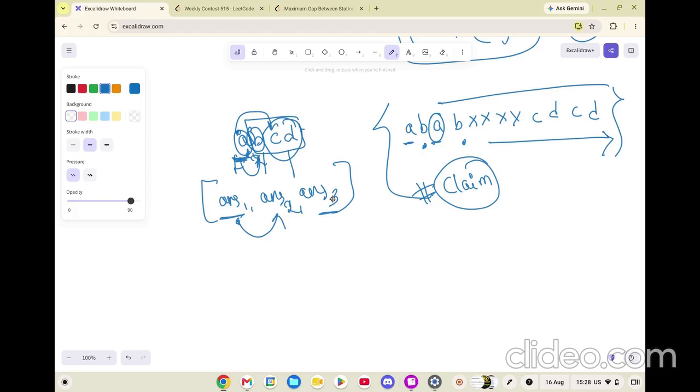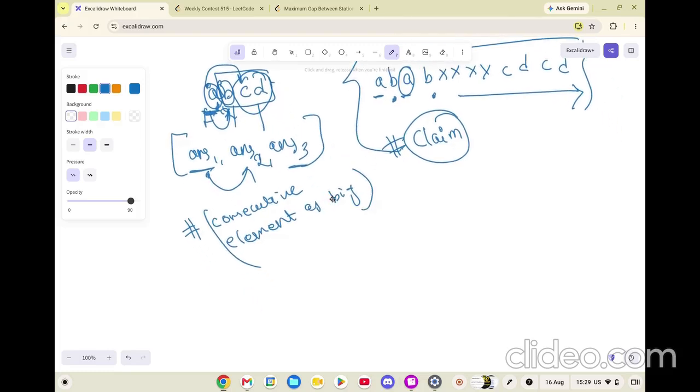Now, to have the consecutive elements as big as possible, what can we think of? Making sure that everything is correct, that the BCD gets the exact correct positions, that BCD does not get excluded. This we also need to make sure.